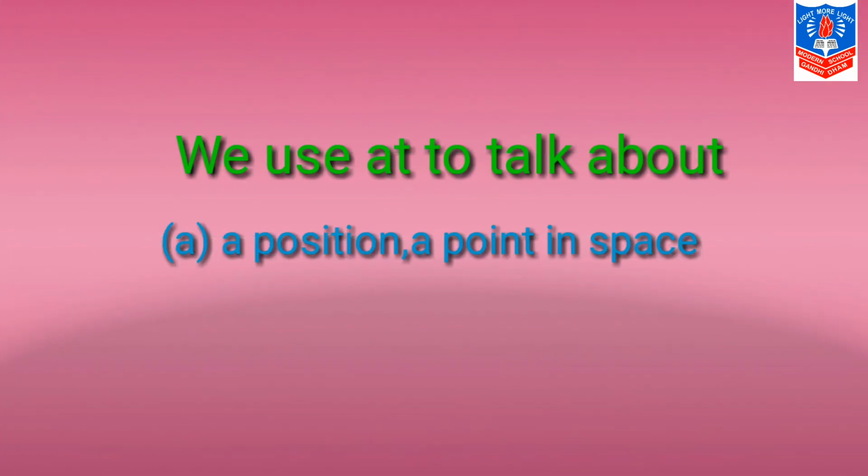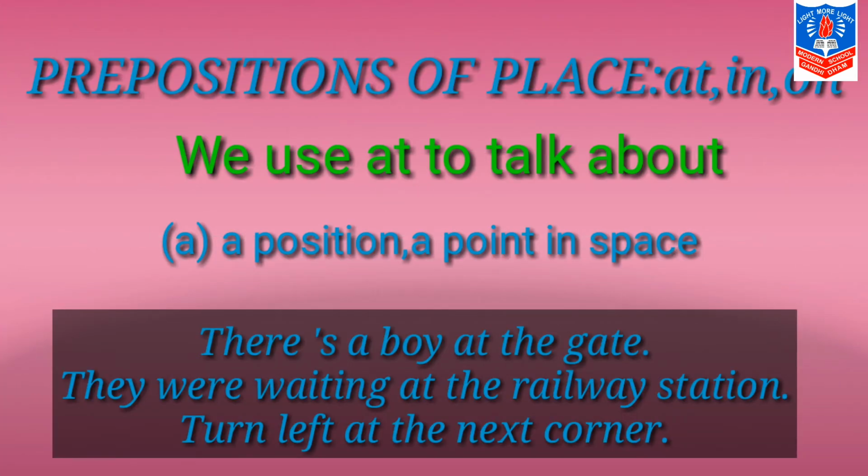Now we are going to learn about prepositions of place, that is at, in, and on. Now we use at to talk about a position or a point in space. So let us take a few examples.